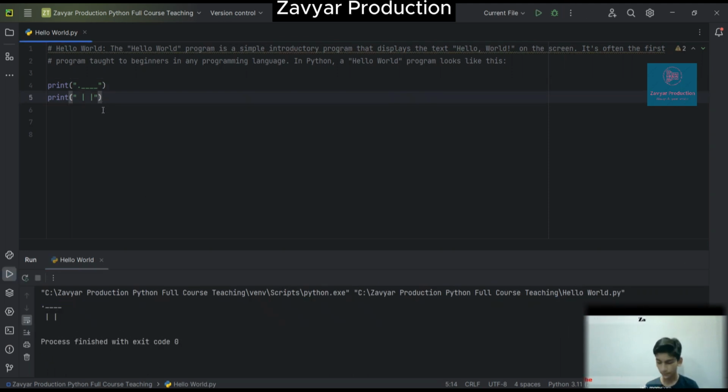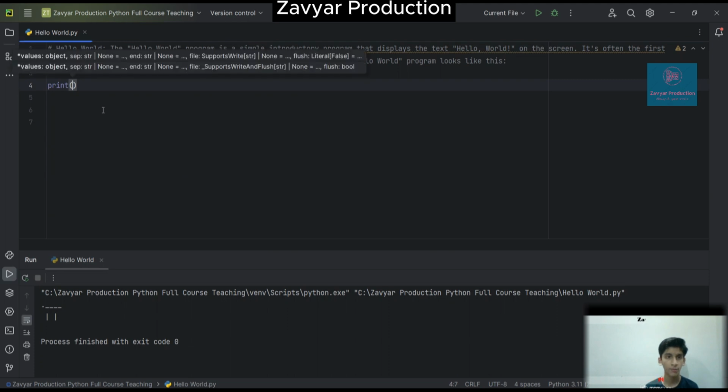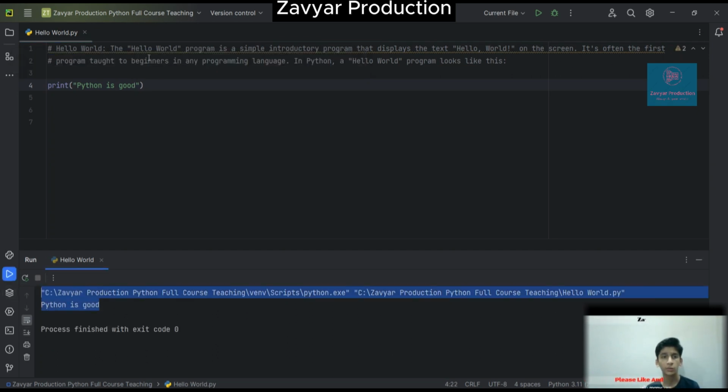So here I should write print and go to print it. Here we should print Python is good. I press run, and it says Python is good.